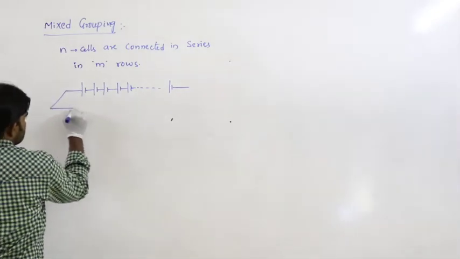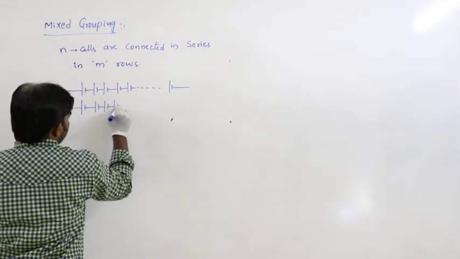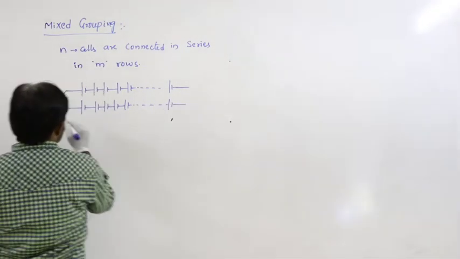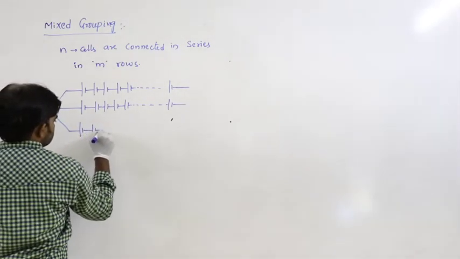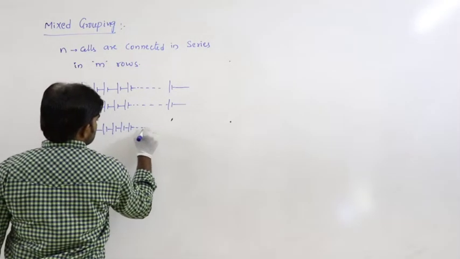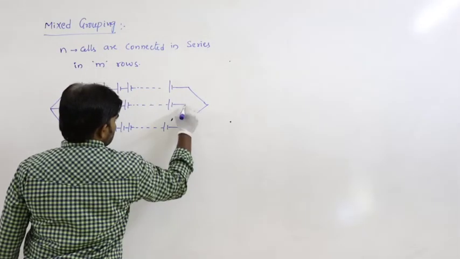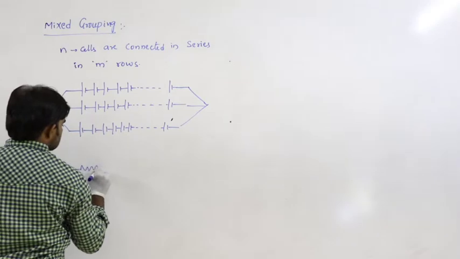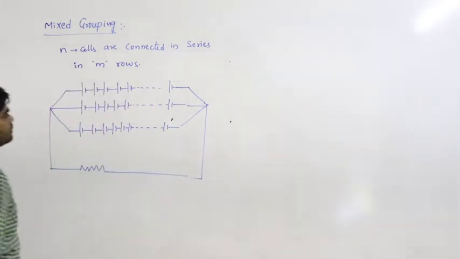And all of this is connected to the external resistance.